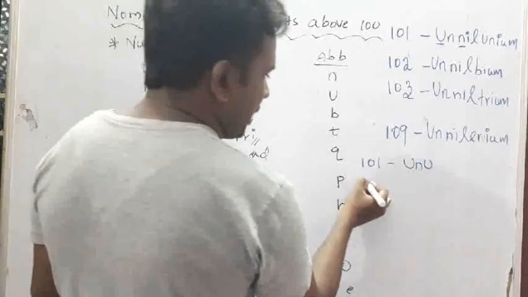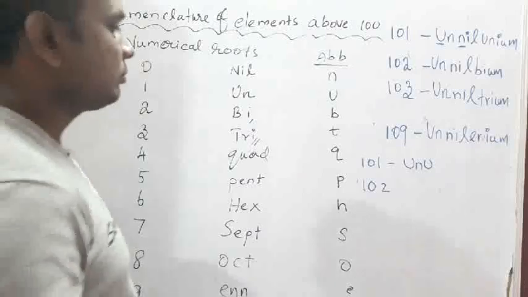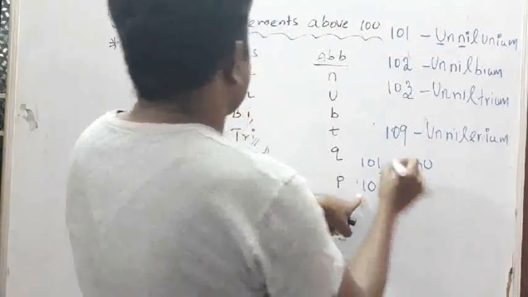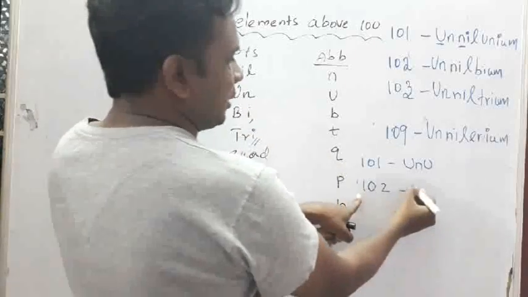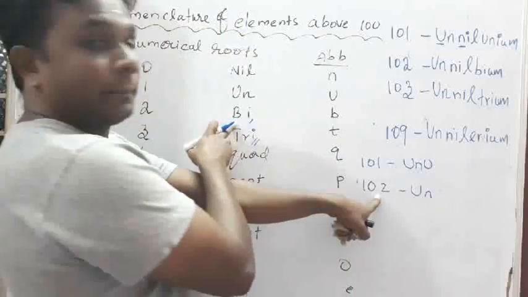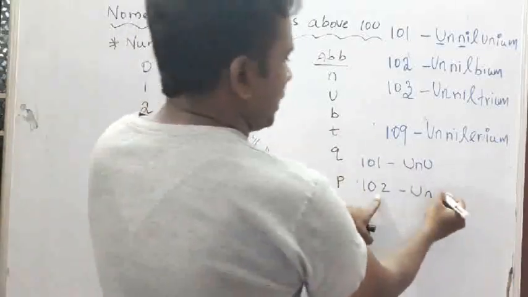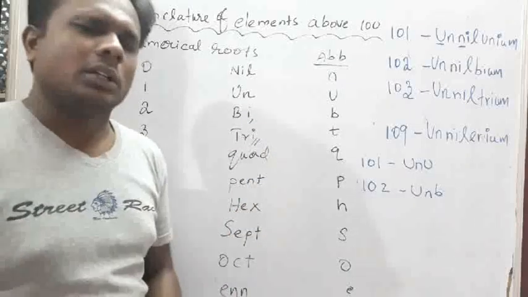Same as it is for 102. What will come for 102? Again U will come, then 0 is N, and 2 by abbreviation is B. So this is the way of giving the symbol.